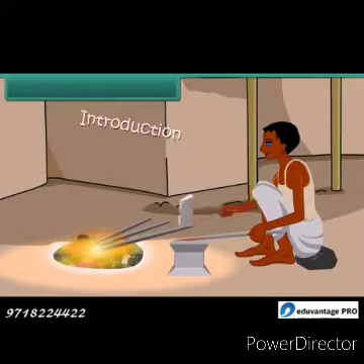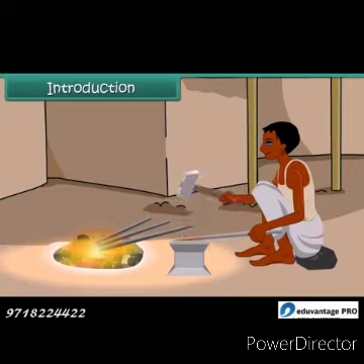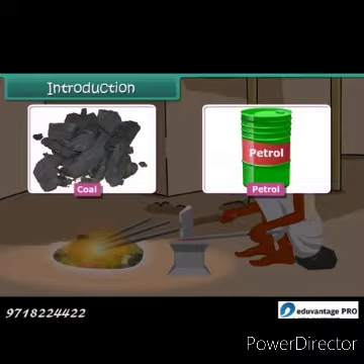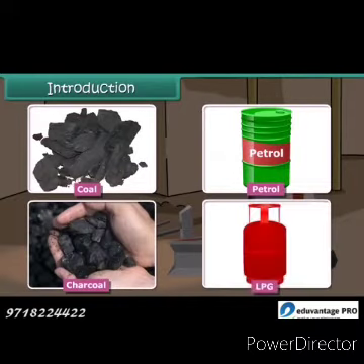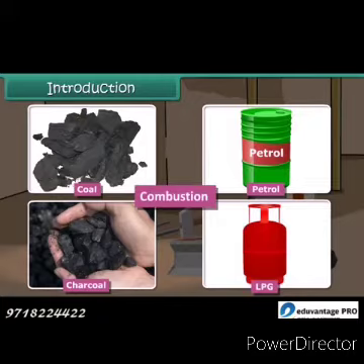Introduction. The blacksmith burns coal to get hot iron which can be beaten to the desired shape. A variety of fuels is used in daily life such as coal, petrol, charcoal, LPG, etc. Do you know which chemical process is taking place during the burning of these fuels? It is combustion. In this lesson, you will learn about combustion of fuels.